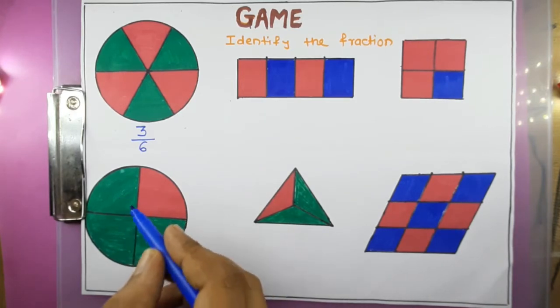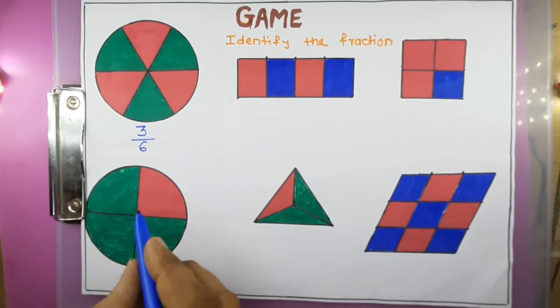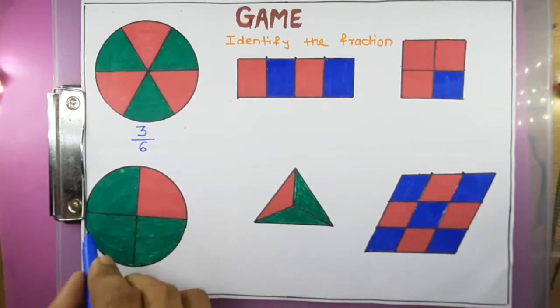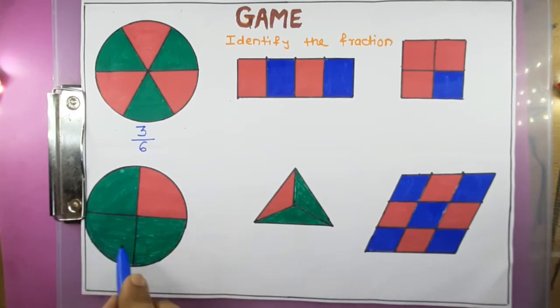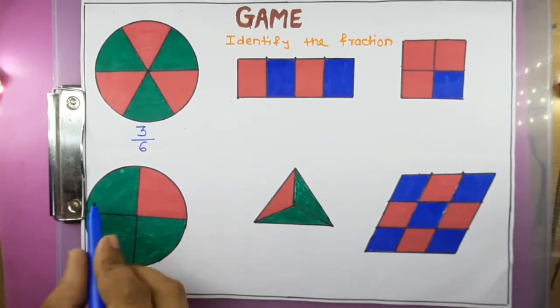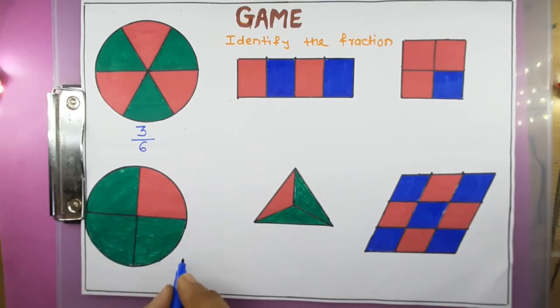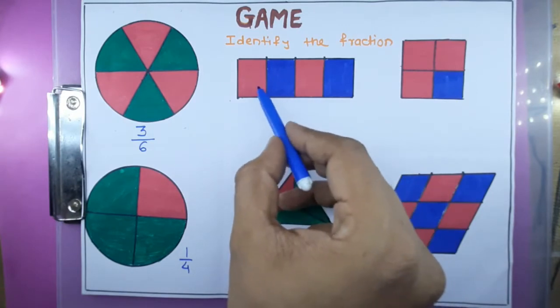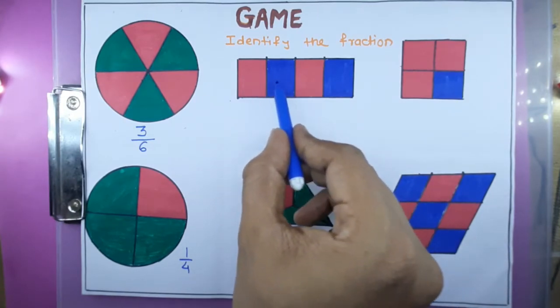Yes, very good. So we can see here that one part is red and total number of parts is 1 2 3 4. So we can write this fraction as 1 upon 4, right? Then we will move on to the next question, that is the third one.